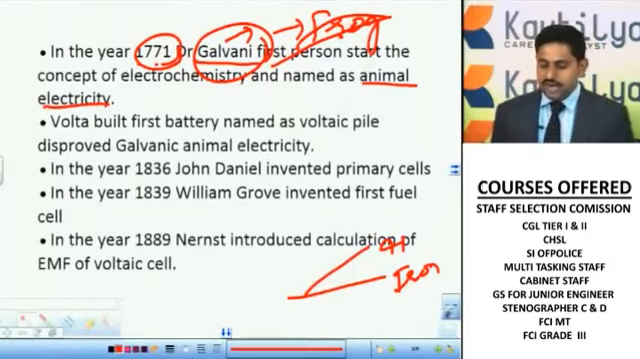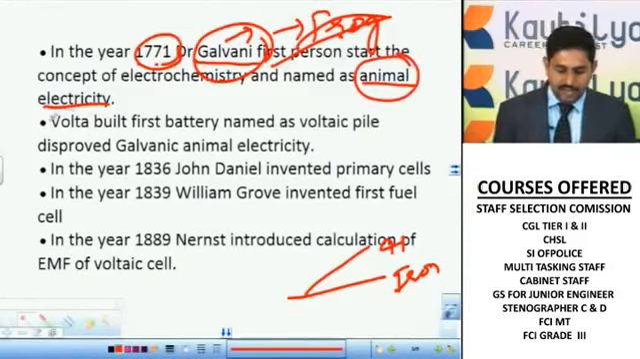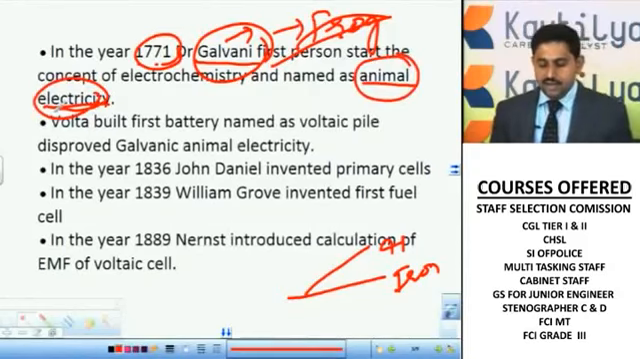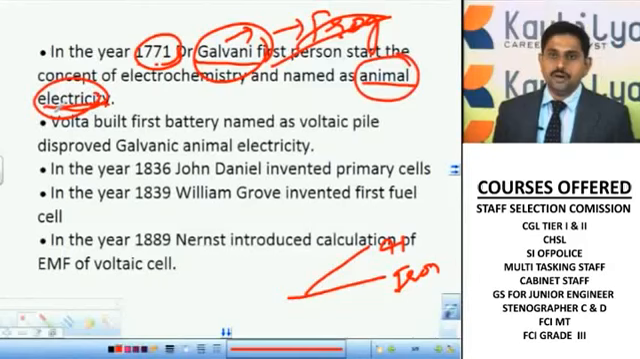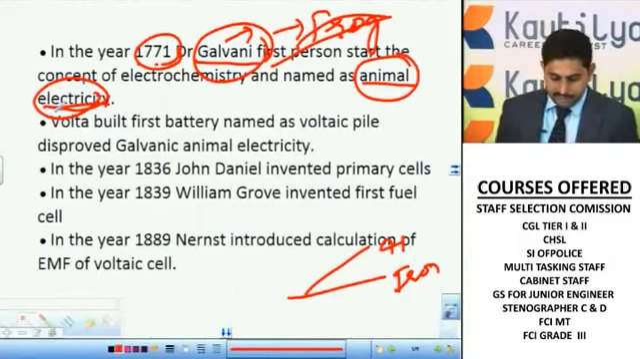So the frog is rotating. That is the dead body, that is a fried frog, it is going to rotate. So that's why he observed this, particularly in the case of an animal, that is a frog while eating, so he named it animal electricity. Is it clear? So Galvani is the first person, of course he is a doctor, but he first introduced the concept of electrochemistry and named it animal electricity.